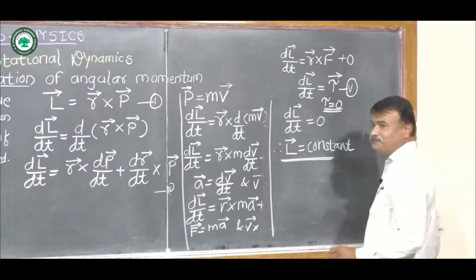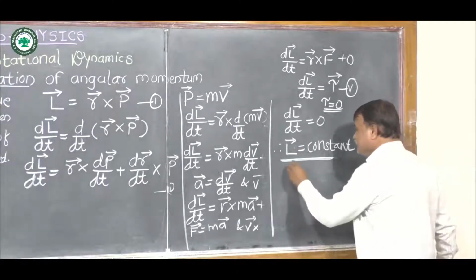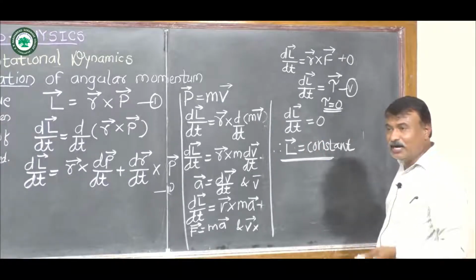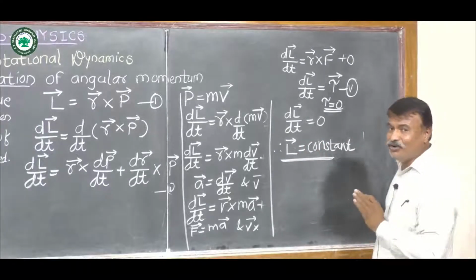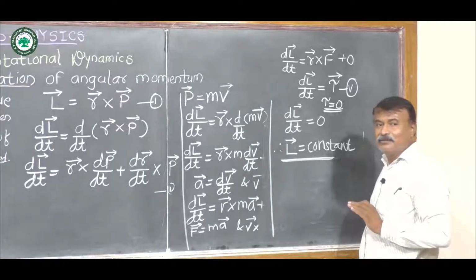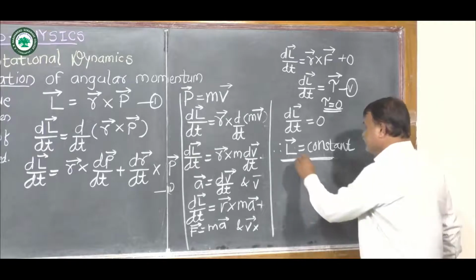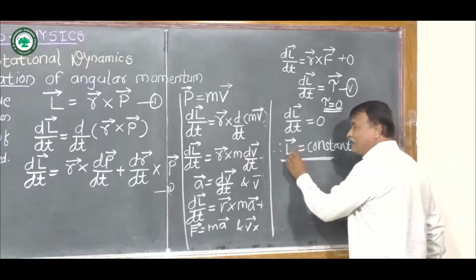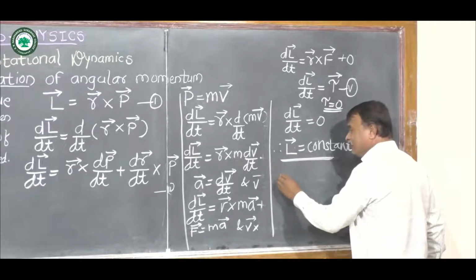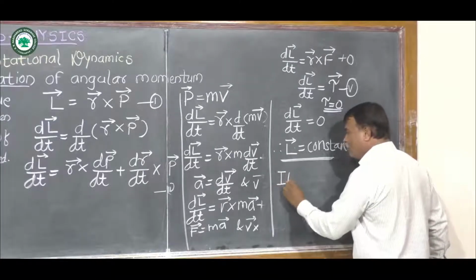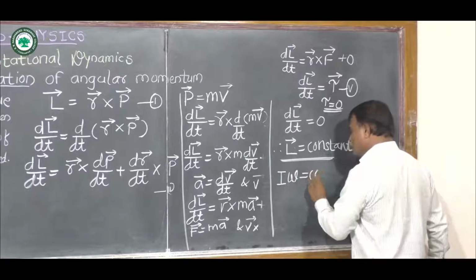According to this law, we write L bar is equal to constant, but we know that L is equal to I omega, where I is the moment of inertia and omega is the angular velocity. So when we substitute the value of L bar in scalar form, we write I omega equal to constant.